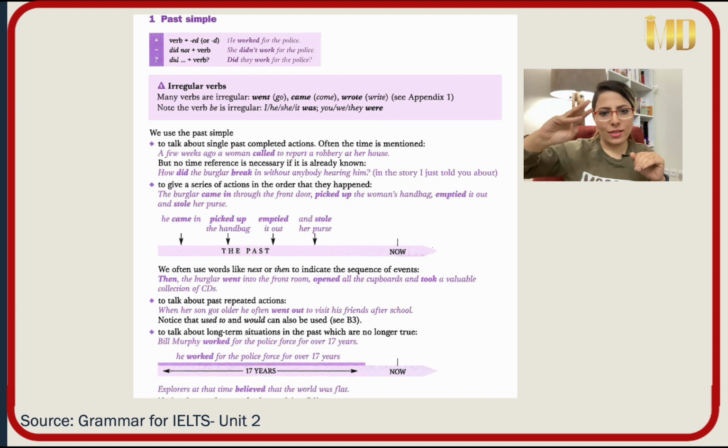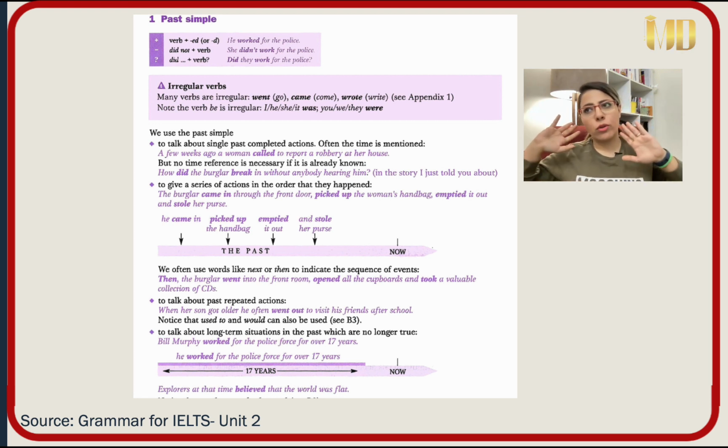To talk about past repeated actions, for example, I worked for University of Tehran for 10 years. Yes. I worked for an institute after I graduated from university. For example, when her son got older, he often went out to visit his friends after school. So repeated action. Working for University of Tehran is a repeated action for me in the past. Or after my graduation, I worked in an institute. It's a repeated action in the past.